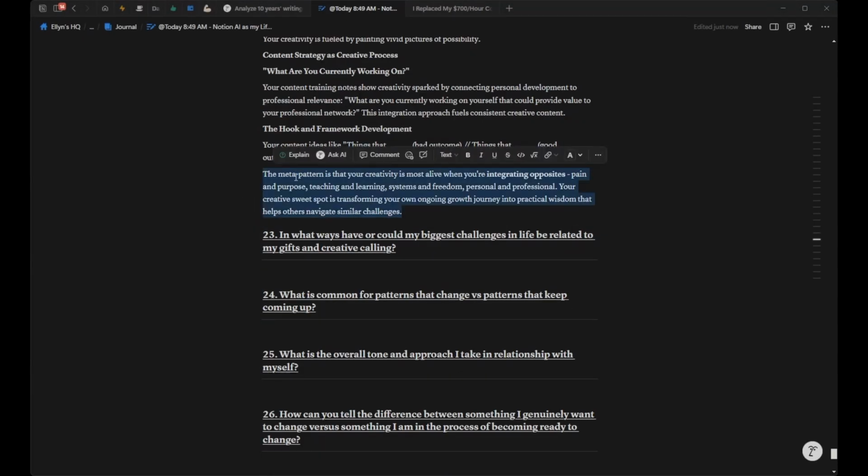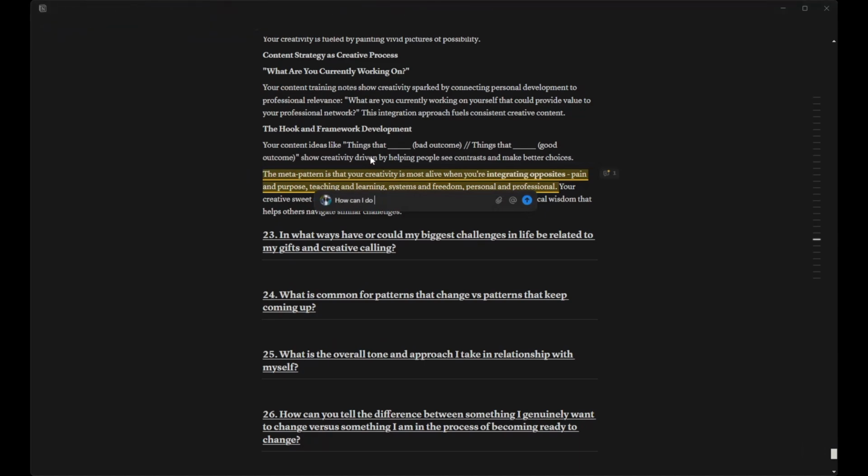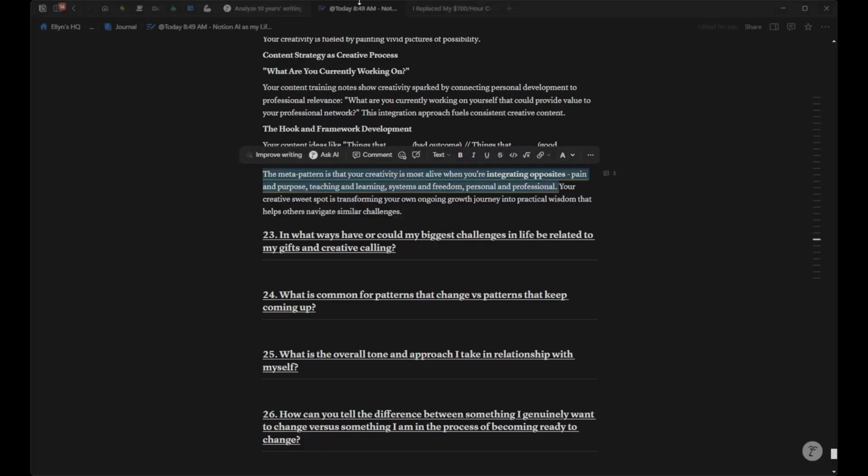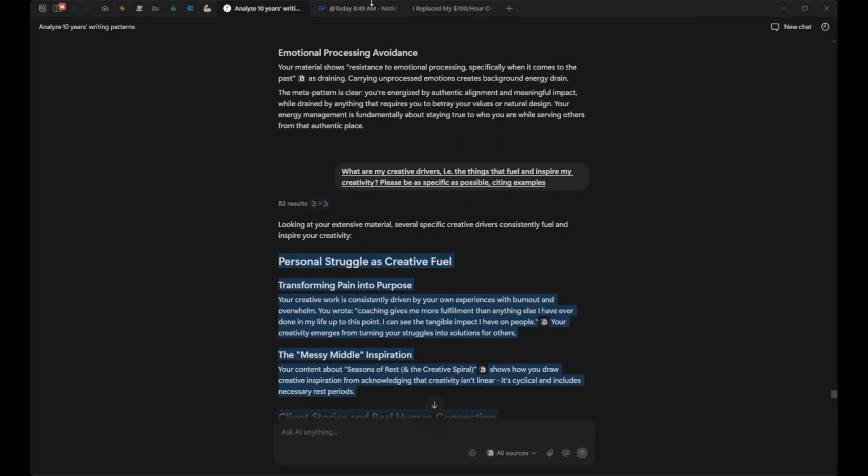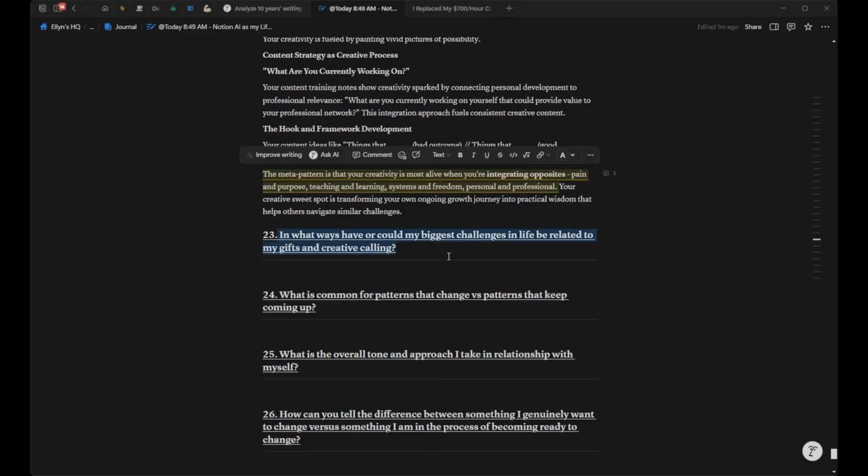Then it always ends with this sort of meta pattern. Your meta pattern is that your creativity is most alive when you're integrating opposites: pain and purpose, teaching and learning, systems and freedom, professional and personal. So I might actually highlight this and comment something along the lines of, how can I do more of this and create more of this in my life? So I've just been going through and synthesizing it as the answers come up. And so now we'll drop in the next one.